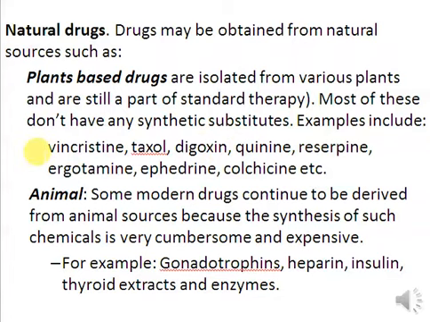The second category of natural drugs are the drugs that are obtained from animals. Some modern drugs are still derived from animal sources because their synthesis is very difficult and very expensive. Examples of animal-based drugs include gonadotropins, heparin, insulin, thyroid extracts, and certain enzymes. All of these are obtained from animals.